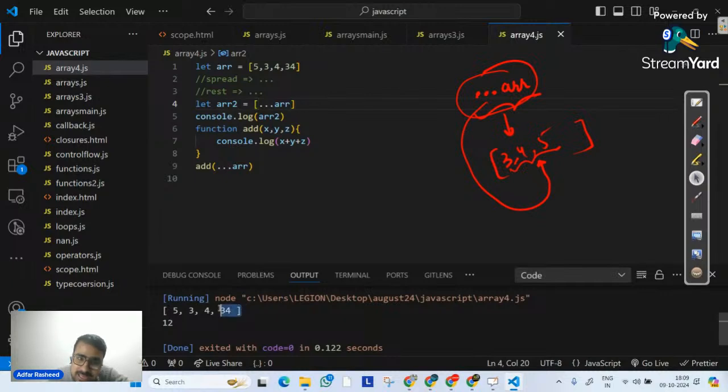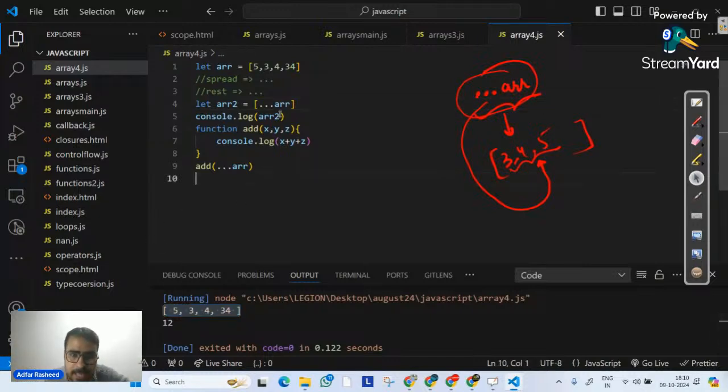So you can clearly see ARR2 is actually a copy of it. That's what I'm here for, right, Prathimesh? I will actually remove the confusion that you have. Don't worry about it. Let me come to rest operator in 2 minutes. You will automatically understand what rest operator is about. Give me 2 minutes only, okay?